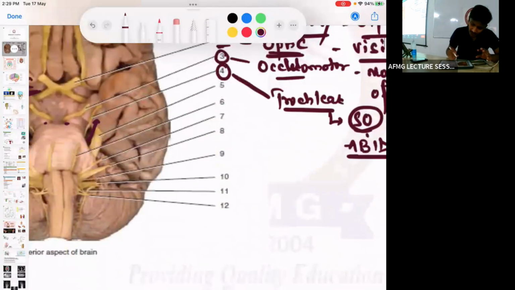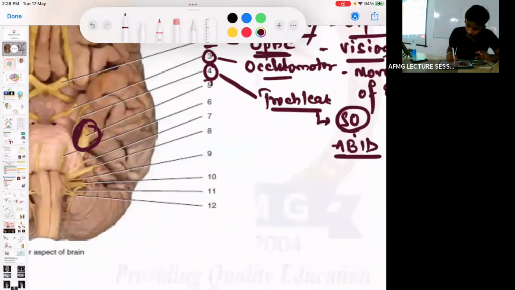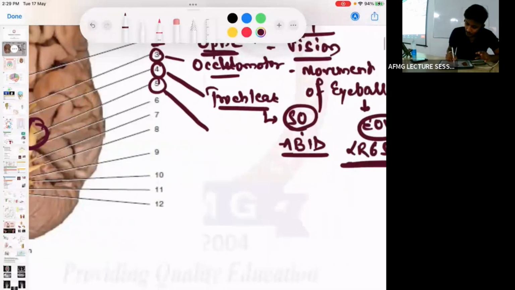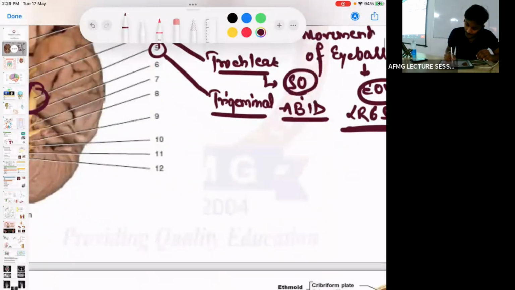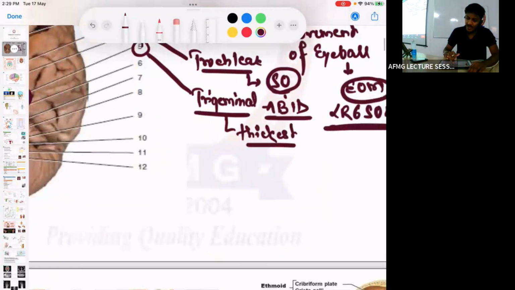Next, the thickest cranial nerve that you can see over here, which has 3 branches, is known as the fifth cranial nerve. The important point: the trigeminal nerve is the thickest cranial nerve. Which is the thickest cranial nerve? The trigeminal nerve.